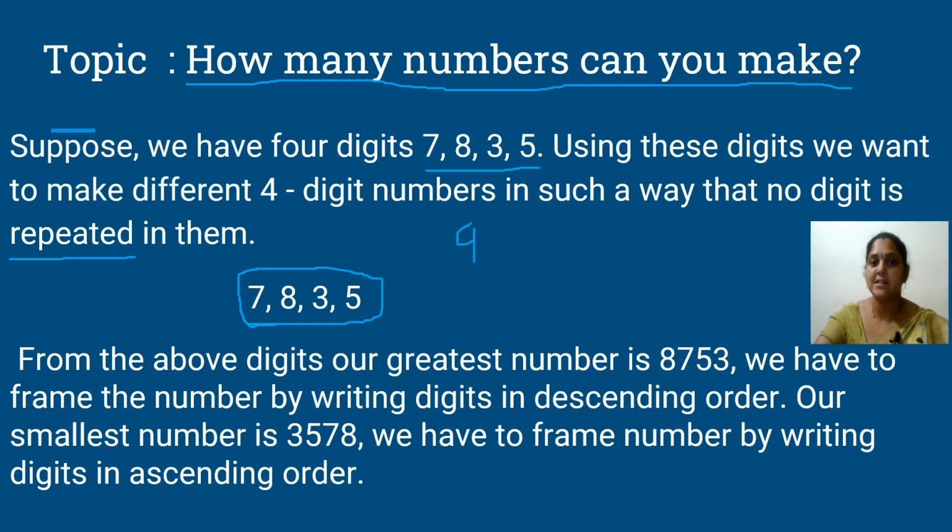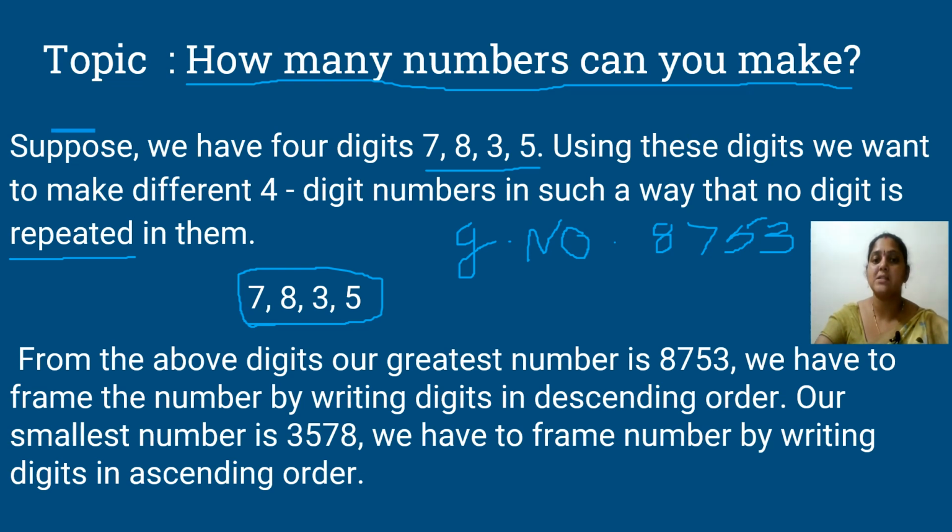We will see here. Greatest number means we have to write the digits from the larger number. So what is my largest digit in the given digits? It is 8 and it is followed by 7. Next it is followed by 5 and next it is followed by 3. This is my greatest number from the given digits.